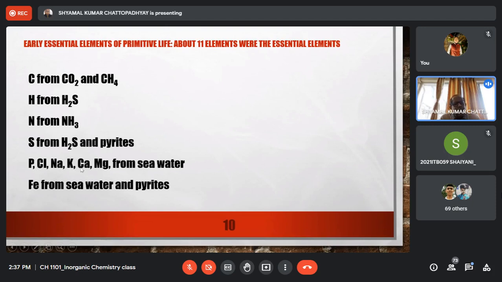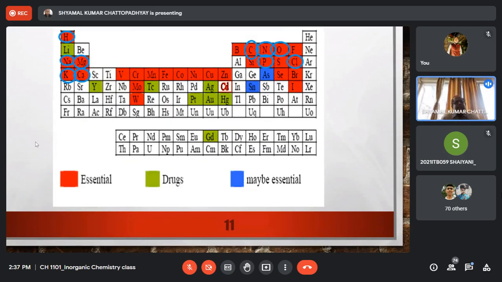Among the metals, sodium, potassium, calcium, magnesium, and one transition metal, that is iron. And among the non-metals, we have carbon, hydrogen, nitrogen, sulfur, phosphorus. And I am repeating that modern life requires around 25 essential elements. Now, in this slide, please look at the slide very carefully. What we have tried to demonstrate in this slide is, according to the periodic table, according to the groups and periods, what is the distribution of the essential elements?